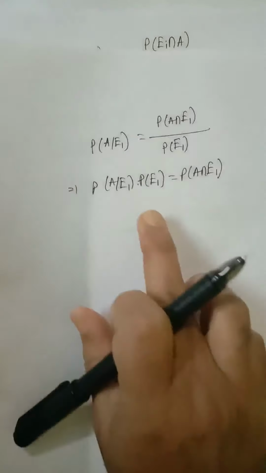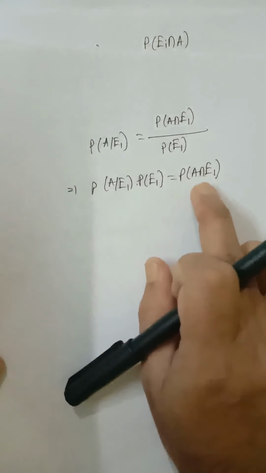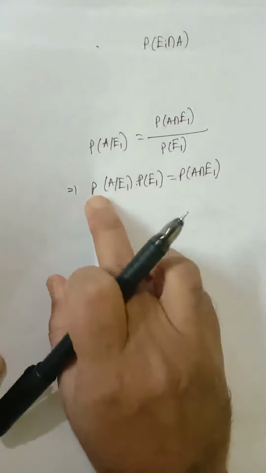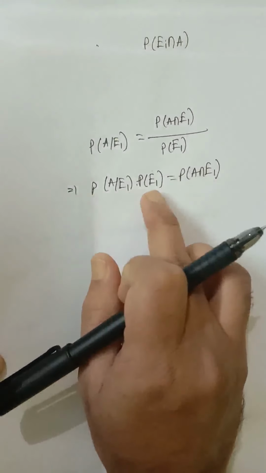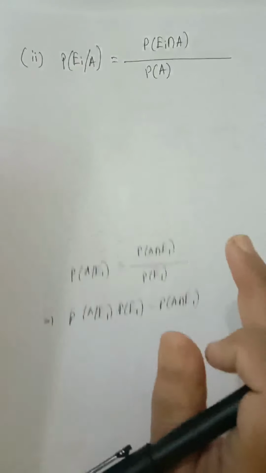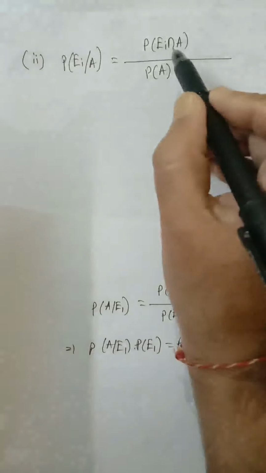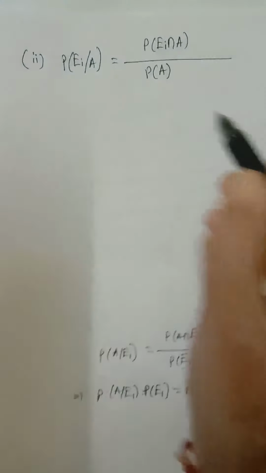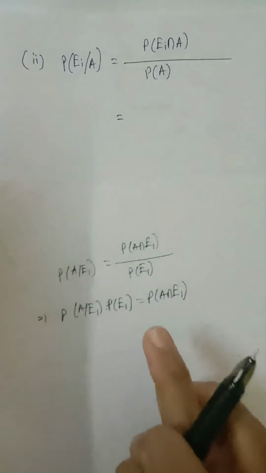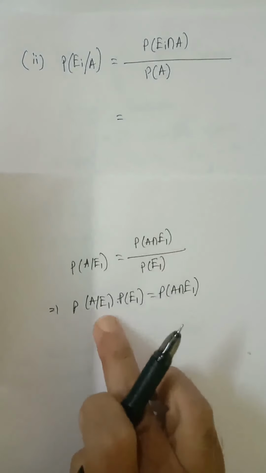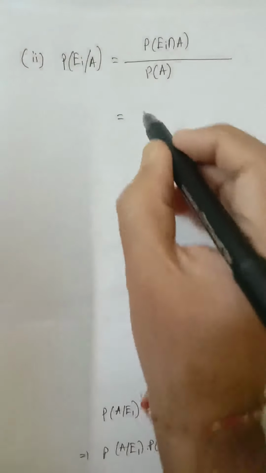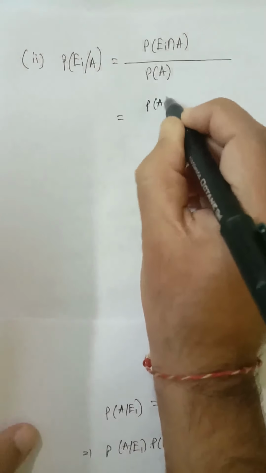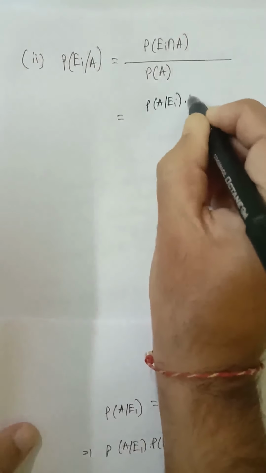Now using this particular formula, P(A intersection Ei), or P(Ei intersection A), same thing, we can write as P(A/Ei) into P(Ei).